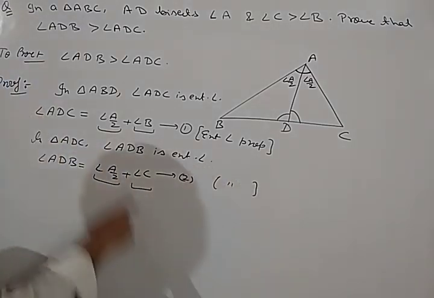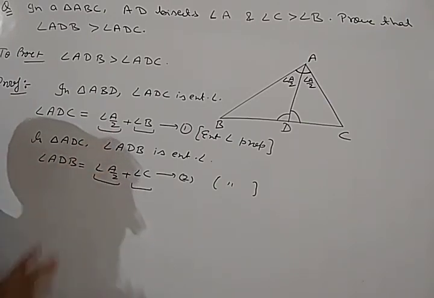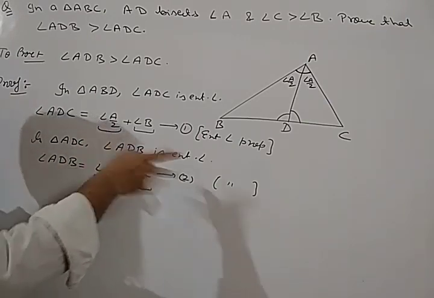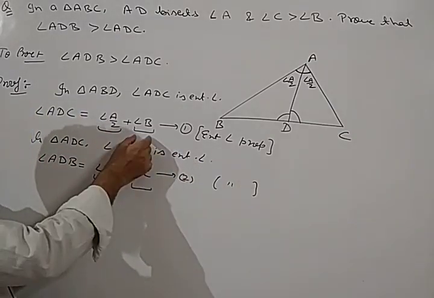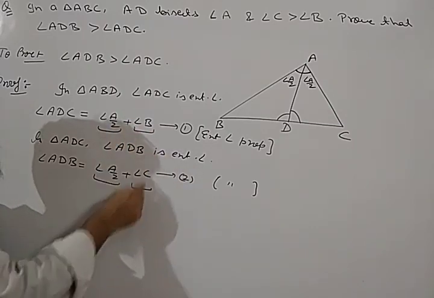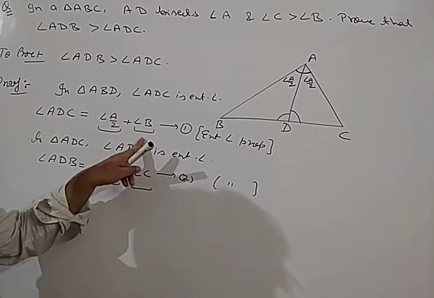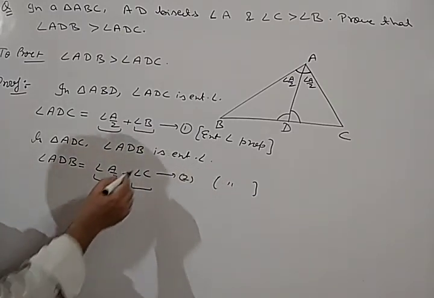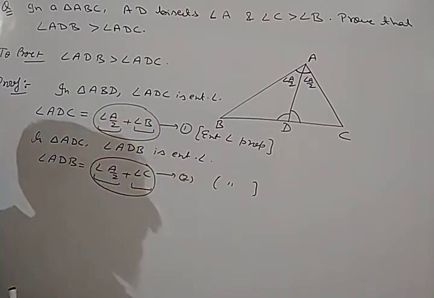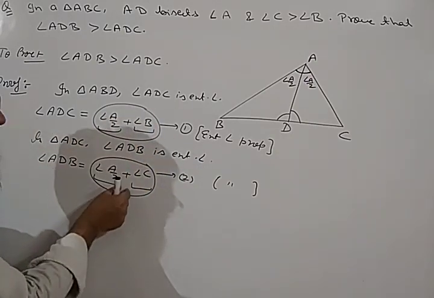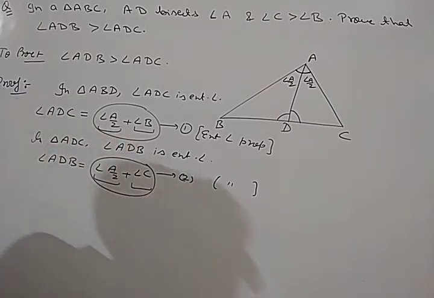Okay. So if we see these two equations, one term is the same in both the equations. Angle A by 2 is the same in both. But the second term which is added in both the equations, all the things will depend on these two terms. So if angle C is greater than angle B, this whole term will be greater than that whole term. And if this RHS is greater than that RHS, it means this angle will be greater than that angle.